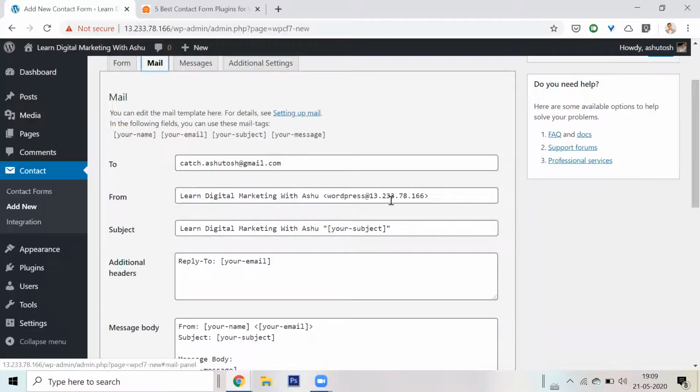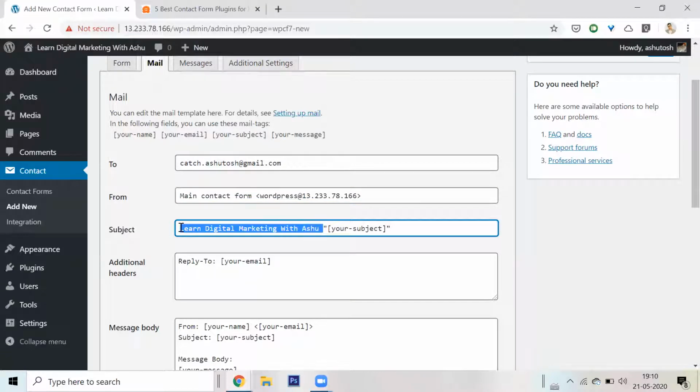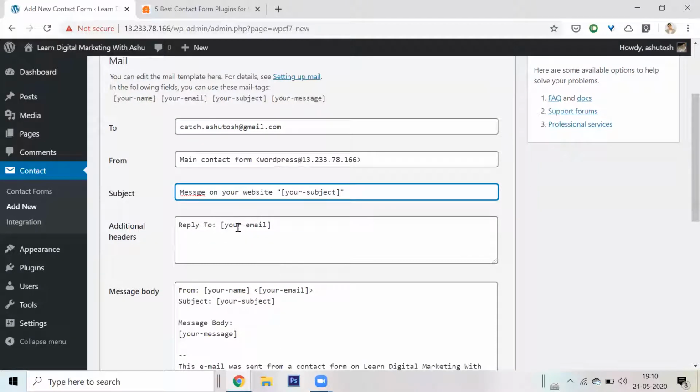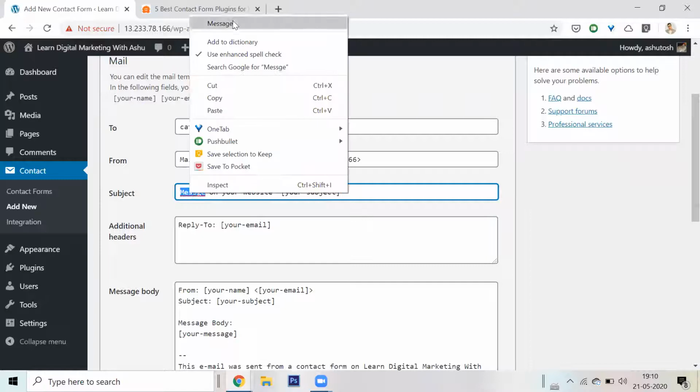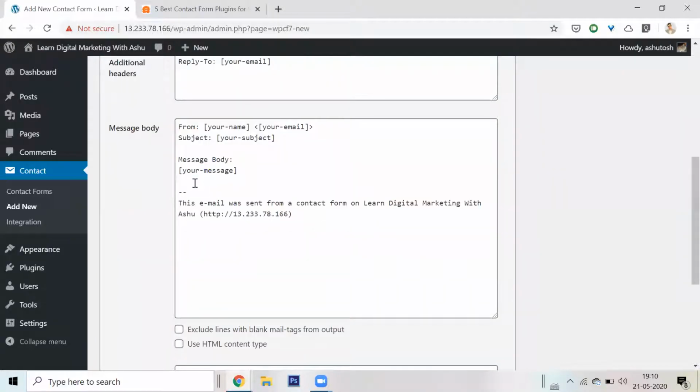I can say what this is from. So this is from, like, contact form. Whatever, I can edit it because this will be something which will come to me. The subject will be "not learn digital marketing", which has been put by default. I'll make the subject "email message on your website". If I reply, there can be a reply-to field here. I don't want to reply, and this will be the message which will be sent.